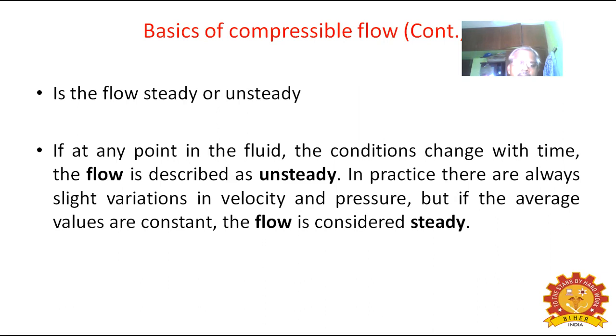If they vary, it is unsteady flow. That's why, if at any point in the fluid the condition changes with time, the flow is considered unsteady. Unsteady flow means the parameters change from one location to another. If they stay the same, it is steady flow.